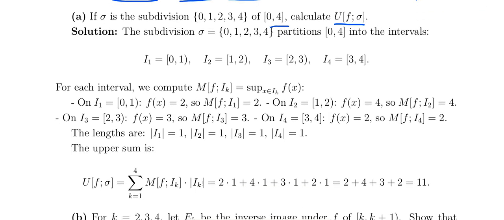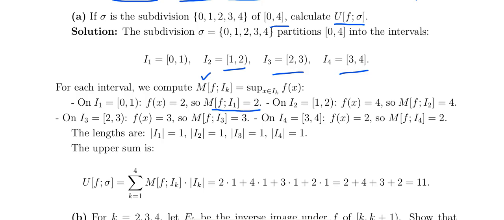So sigma is a partition of [0, 4], with I1 as [0, 1], I2 as [1, 2], I3 as [2, 3], and I4 as [3, 4]. What you have to compute is the capital M, the supremum of the function on I1, I2, I3 and I4. On I1, f of x equals 2, so M of f over I1 is 2.